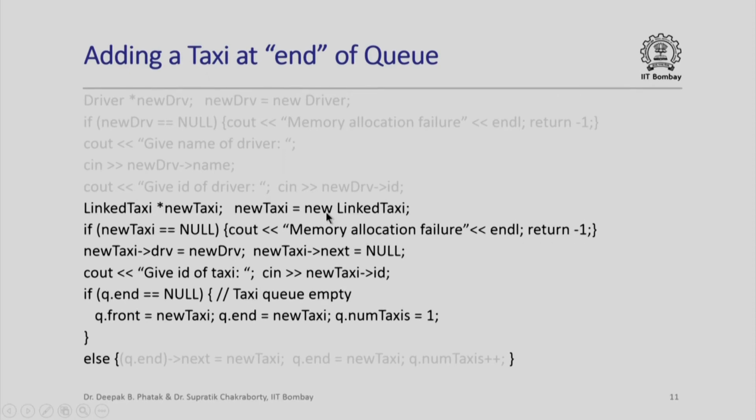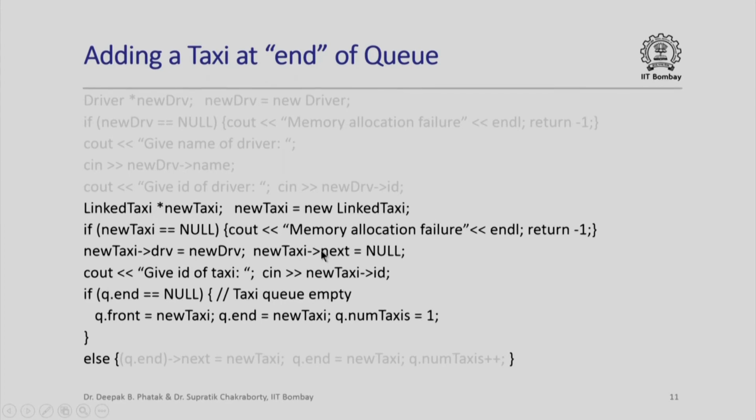Otherwise if this new succeeded, then we will have a newly allocated object of type linked taxi in the heap to which this variable new taxi is pointing, and we are going to update the member drv of that newly allocated object of type linked taxi with the pointer to the object of type driver that we had already allocated and in whose members we had already stored the details of the driver. Recall that new drv was pointing to that object of type driver, and so we just copy new drv to the member named drv of the object pointed to by new taxi.